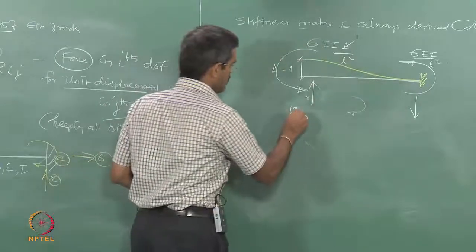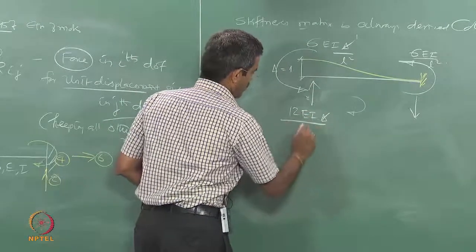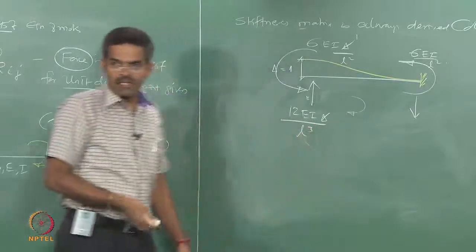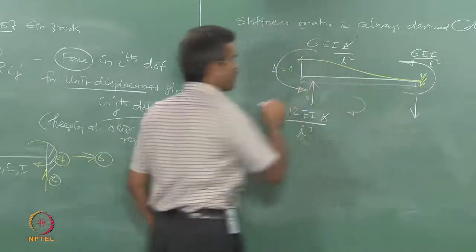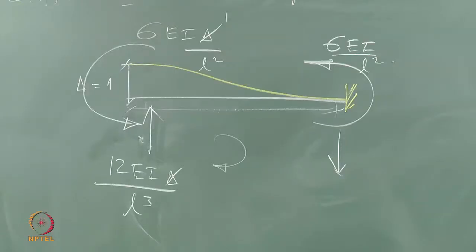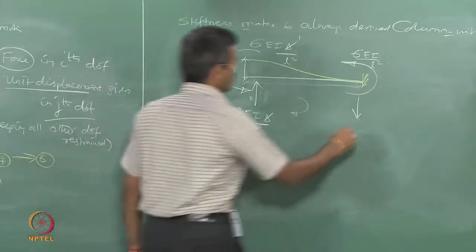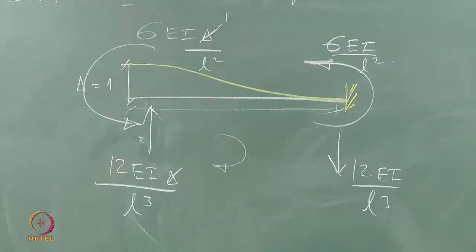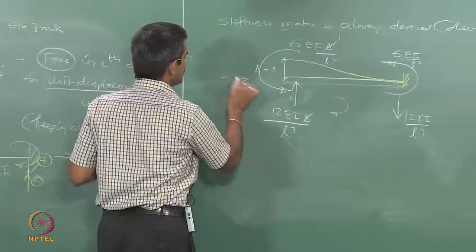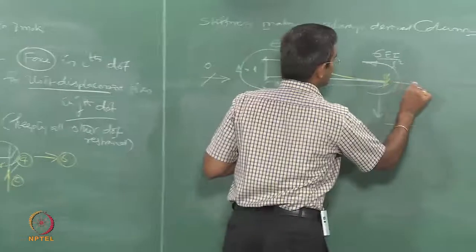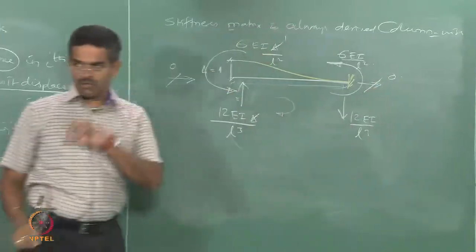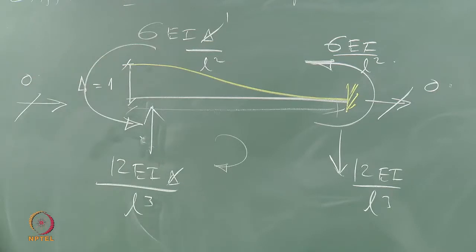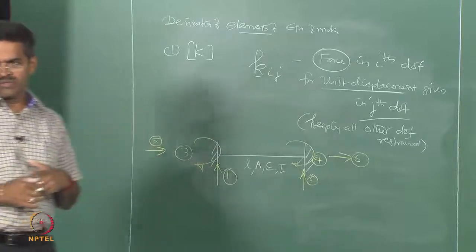So, I should think that this should be equal to 12EI delta by L square by L, because L is the distance between the supports, that is nothing but the span of the member. So, 12EI by L cube, okay. This is also 12EI by L cube. Now, this is all about the static balance. So, I have no force in this direction, I have no force in this direction also, which is contributed by the displacement given in the first degree. It does not mean that there are no forces in the direction. For the given system of equilibrium there are no forces.